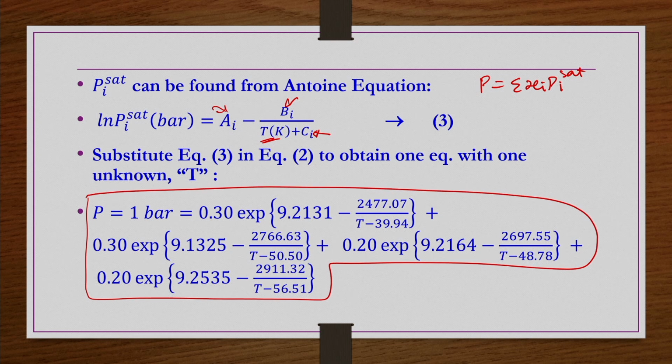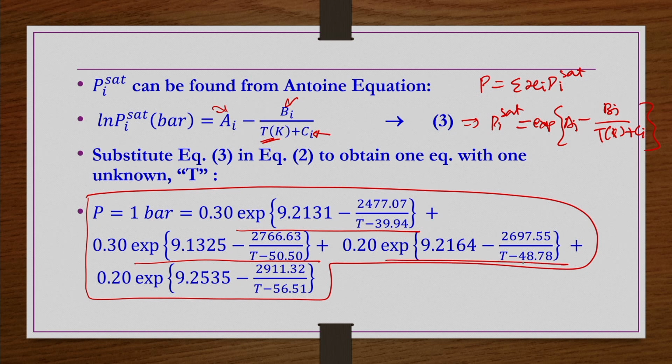In place of Pi sat, what we are writing? Pi sat is nothing but exponential of Ai minus Bi by T in Kelvin plus Ci. This is for component 1, this is for component 2, this is for component 3 and this is for component 4, and these are x1, x2, x3, x4, and P is 1 bar, it is given.